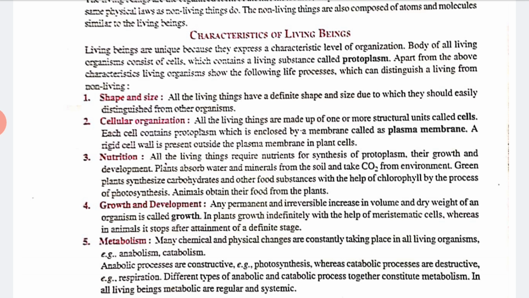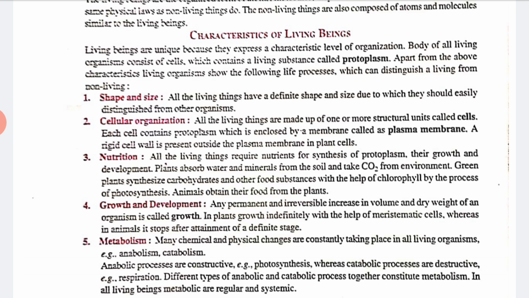More than a number of cells. Each cell contains protoplasm, like the nucleus and organelles, which is enclosed by a membrane called the plasma membrane. What is the plasma membrane? It is filled with lipids, proteins and other components. Correct? A rigid cell wall is present outside the plasma membrane in plant cells.